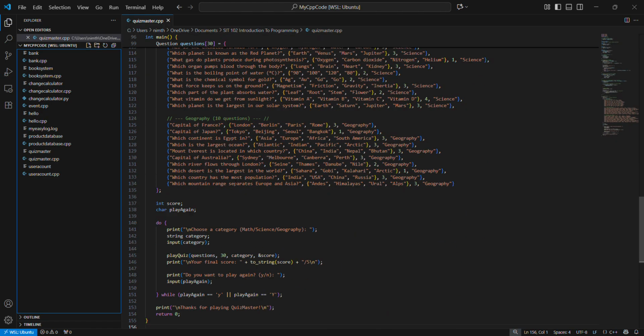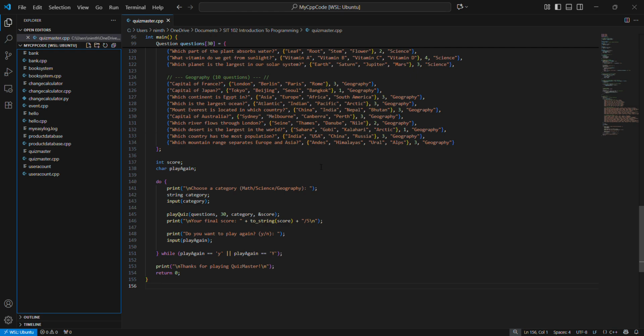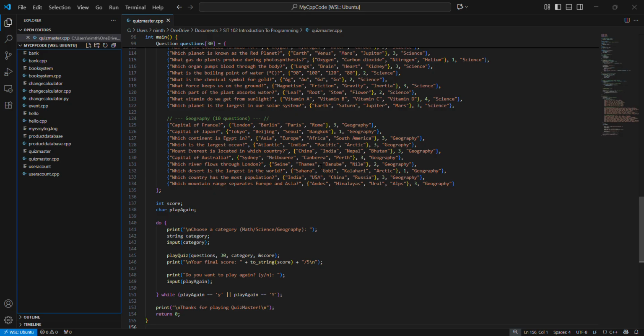For control flow, I use if-else statements to check answers, loops to go through the questions, and a do-while loop to allow the player to replay the quiz. I also pass the score variable by reference into play quiz, so the score can be updated across the function. This shows my understanding of pointers and references.